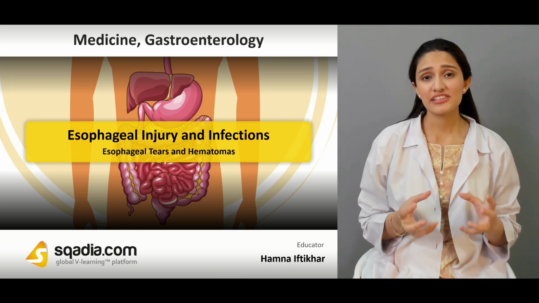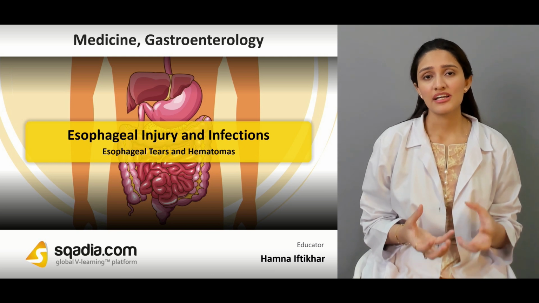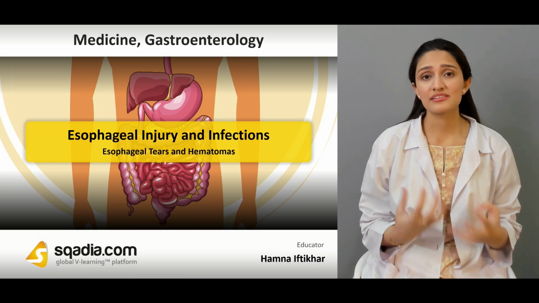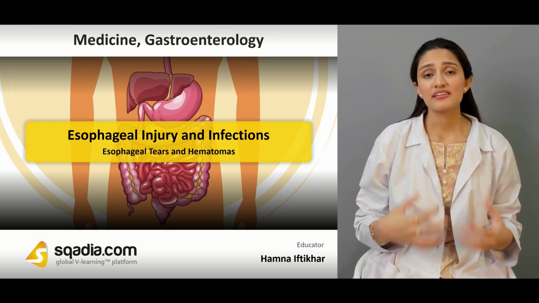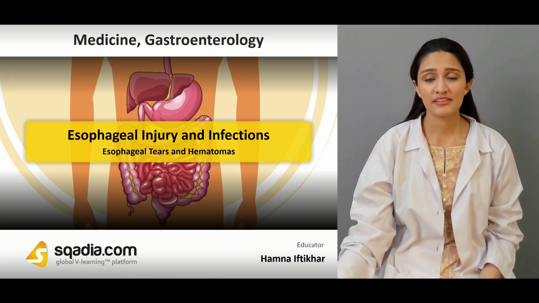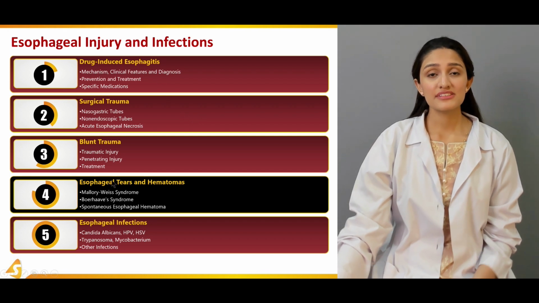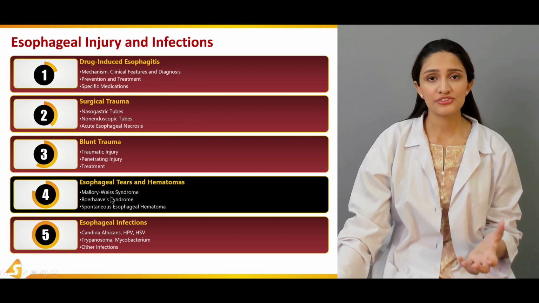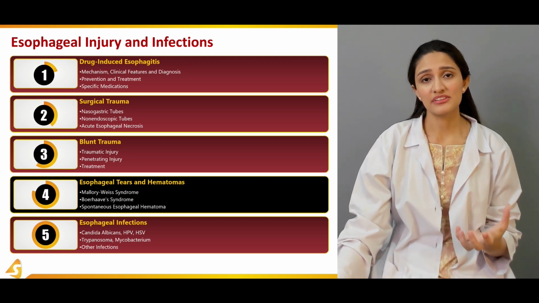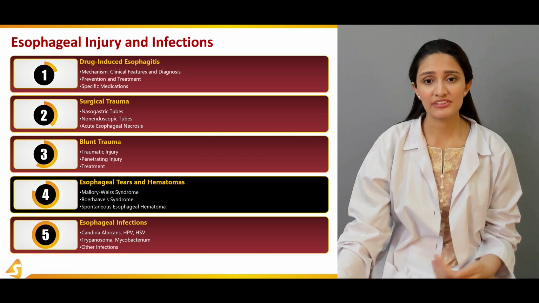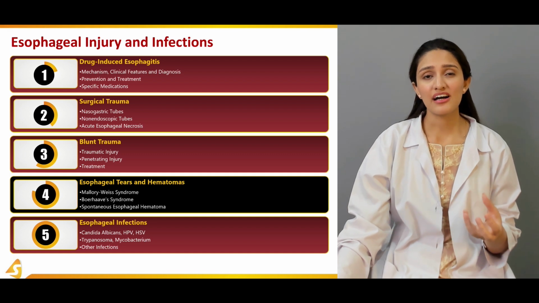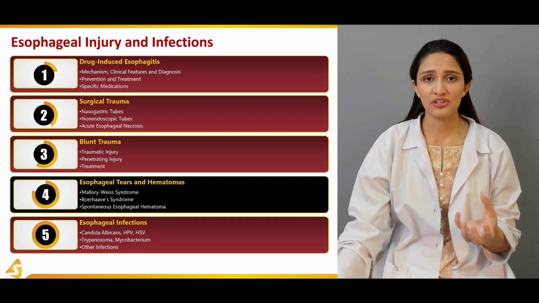In these tears, there's a laceration within the esophagus, which causes bleeding throughout the esophagus, and when a person vomits, there's blood within the vomitus. So in this section, we'll be studying Mallory-Weiss syndrome, like I've mentioned before, Boerhaave syndrome, which is a more major type of tear as compared to Mallory-Weiss syndrome, and then spontaneous esophageal hematomas that occur within the muscularis of the esophagus.